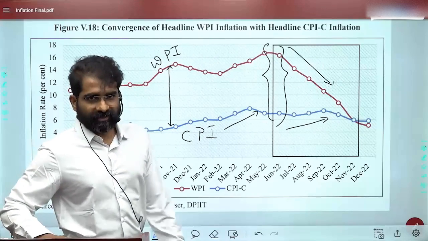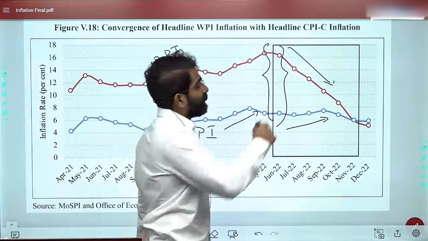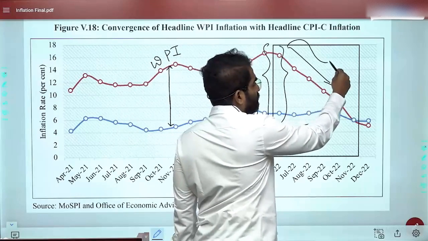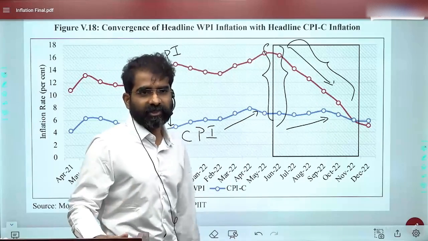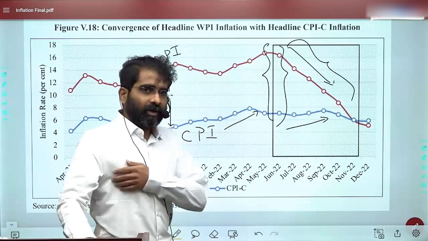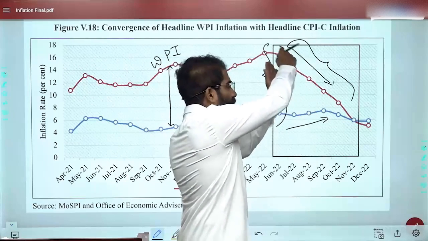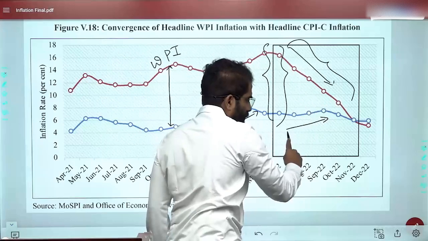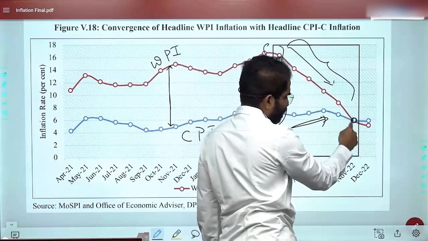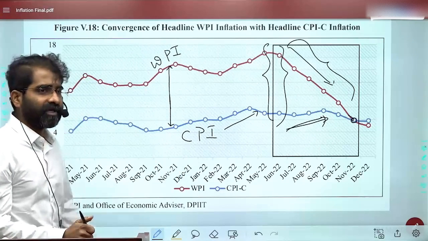Another one is services especially becoming costly. And then the government has taken some measures, and that is the reason WPI started going down. Reduction with respect to excise duties, customs duties, all that. Okay, so food prices coming down. So subsequently, we find that the WPI is also dropping and CPI is increased here. And you find that they are converging by the time of December 2022. This graph should be clear. We'll see if there is a question also on this.